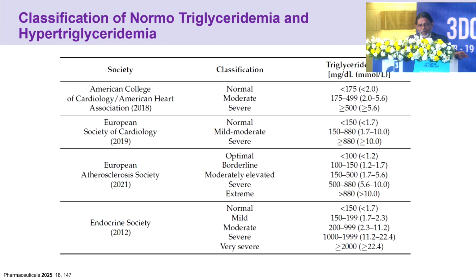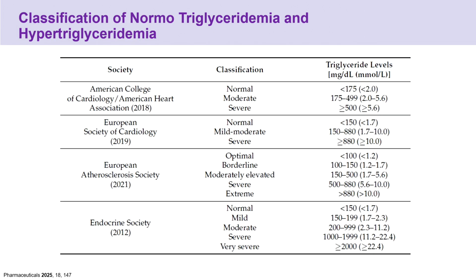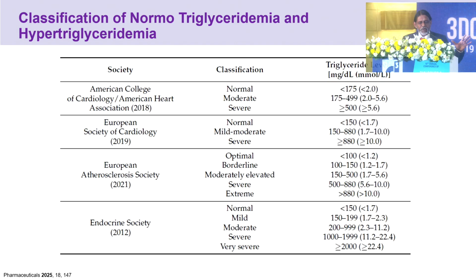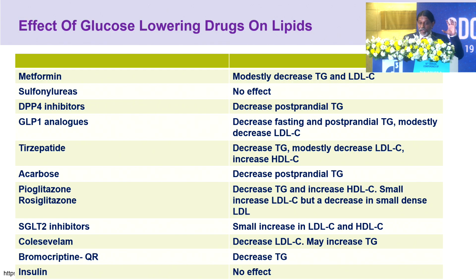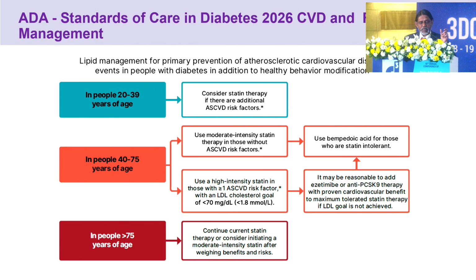Guideline recommendations: classification of normotriglyceridemia and hypertriglyceridemia by various associations, ACC, European Society of Cardiology, European Atherosclerosis Society, Endocrine Society. And these are all the triglyceride-lowering effects of lipid-lowering agents: statin, ezetimibe, PCSK9 inhibitors, bempedoic acid, and so on. If you look into the effect of glucose-lowering drugs on lipids, we have favorable effects with GLP-1 as well as GLP-1 and GIP co-agonism, as well as SGLT2 inhibitors.